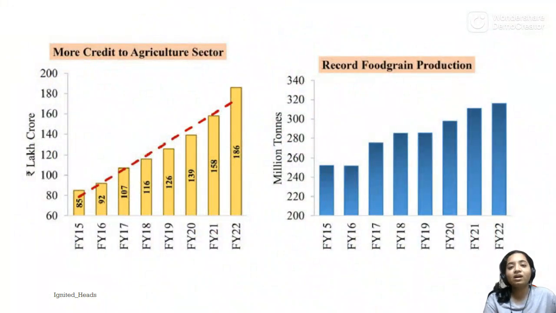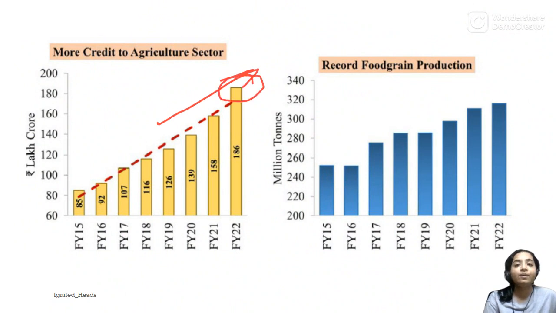We also saw how there has been a steady increase in the credit to the agriculture sector of about 20 lakh crore. Then we saw the record food grain production year on year. We see that even in the COVID period, our food grain production has increased.